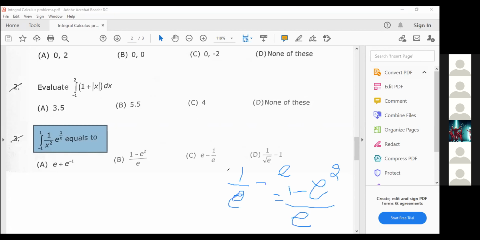If you made some negative sign mistake, instead of picking B you will pick the C option. So you should be careful with your signs also. If you make a small positive or negative sign mistake, you may get the wrong answer. Is it clear? B is the option, 1 minus e square by e. Is it clear to everybody? Yes, sir.